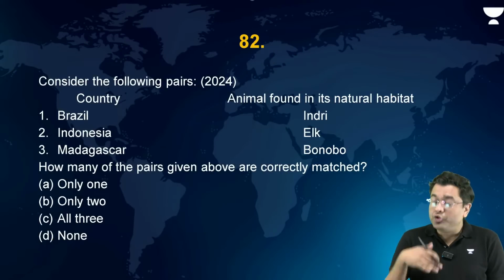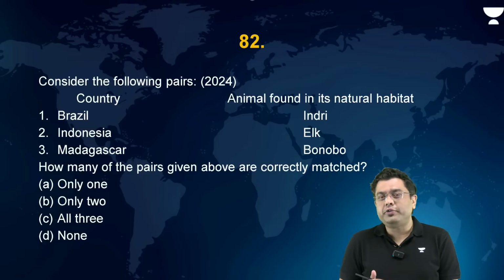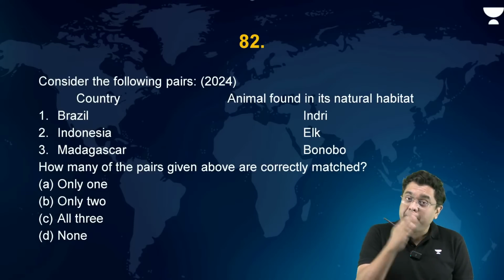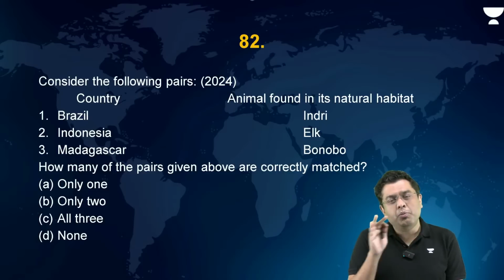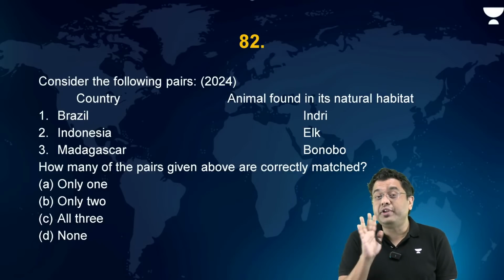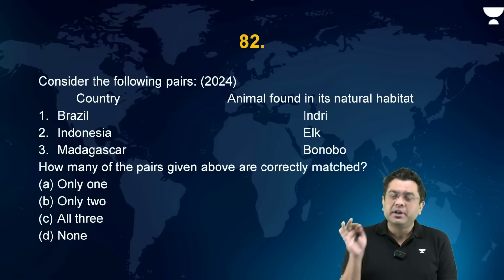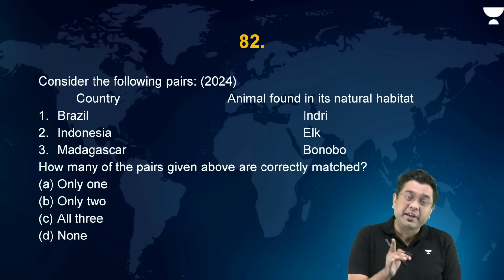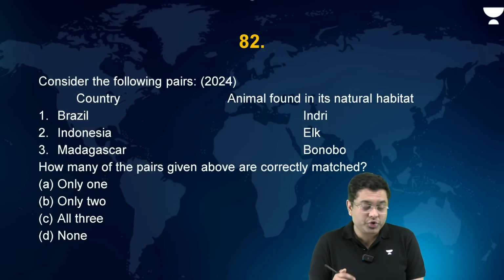Again, I would suggest those of you appearing for the examination next year, do watch the various docuseries associated with environment. You will be able to get these species-based questions correct. Almost more than 75% efficiency is what you will retain. Those of you appearing for this year, you don't have time, so take a look into just the PYQs and the species in news. That is what you should have as an approach.